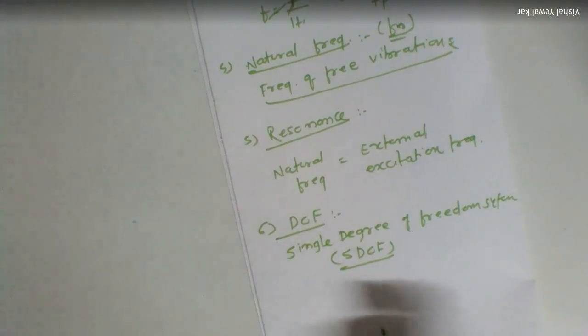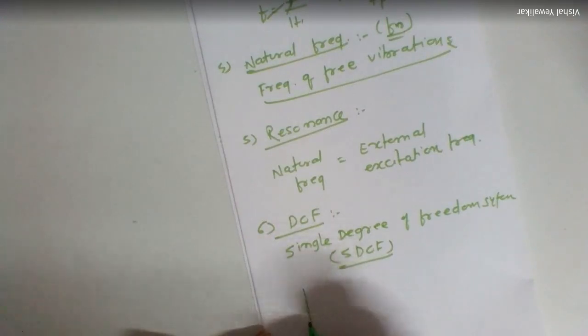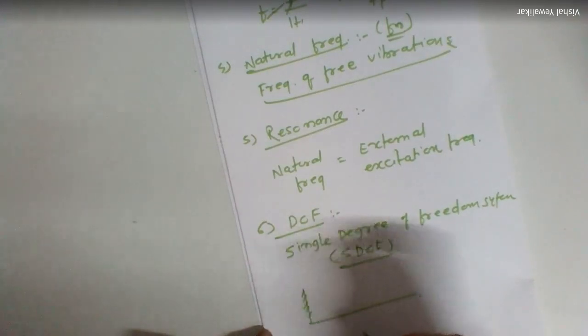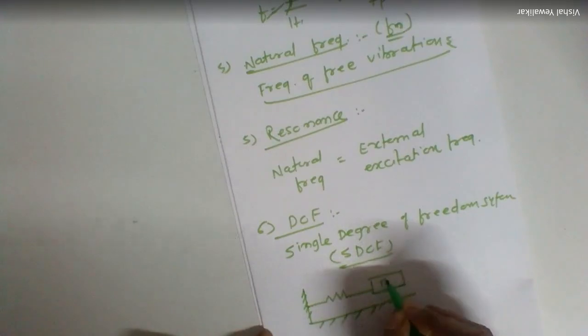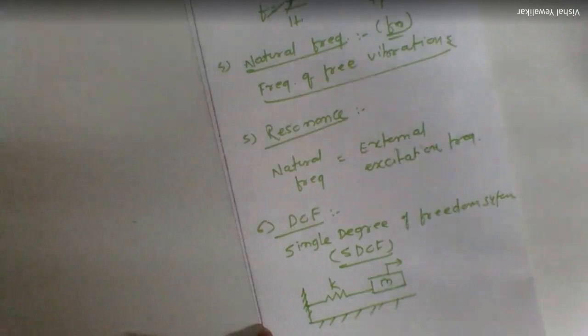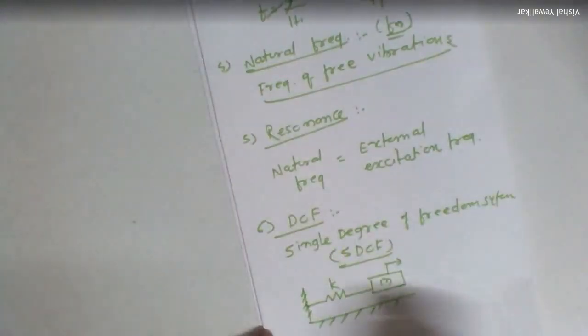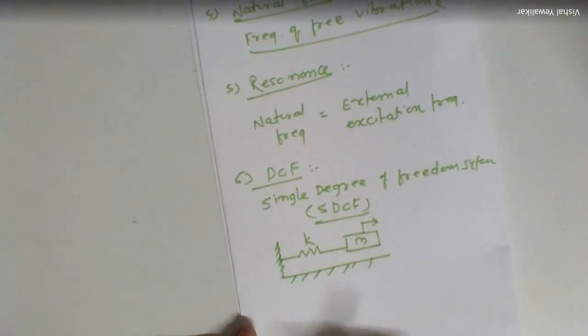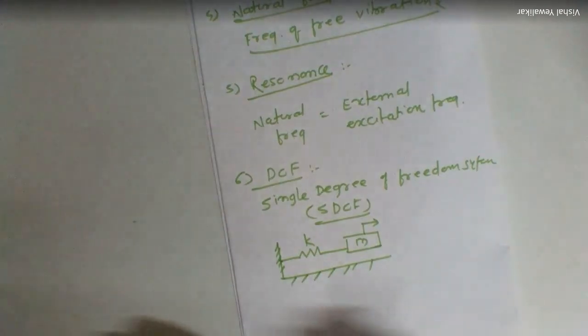Okay, so a common example of single degree of freedom system is, I'm going to draw one simple sketch here. Consider this is a simple spring mass system which we have seen. This is mass, this is spring. And if I provide displacement to the system in this direction, the mass is supported on a spring and constrained to move in only one direction. If you observe this motion, you will come to know there is only one degree of freedom, and we can say it is a single degree of freedom system.